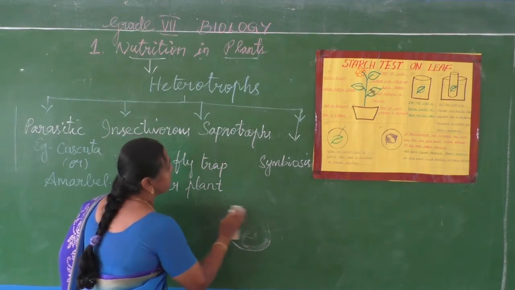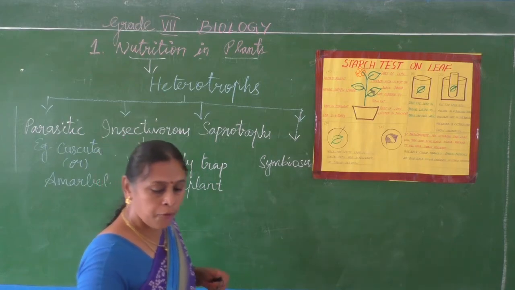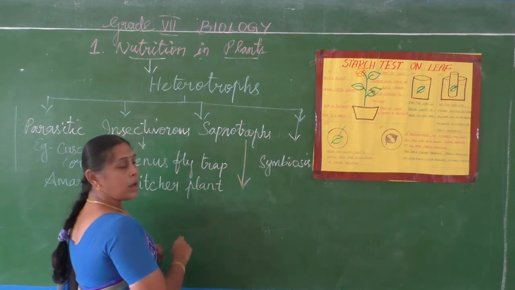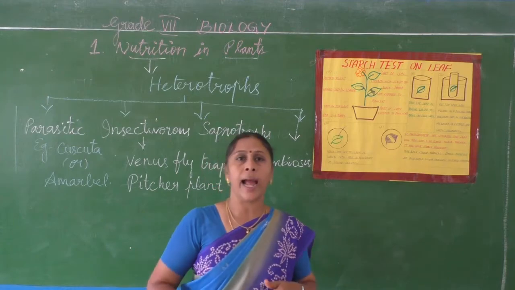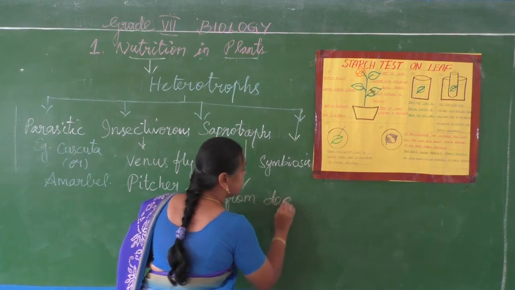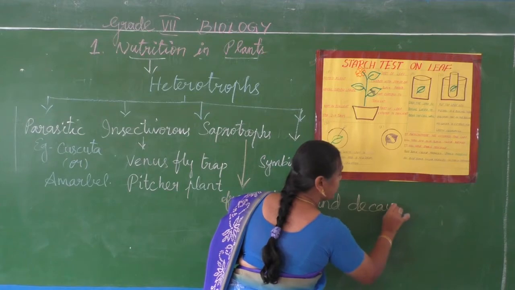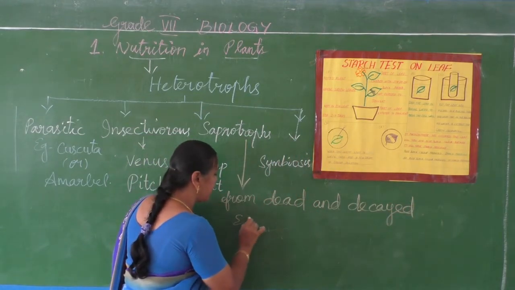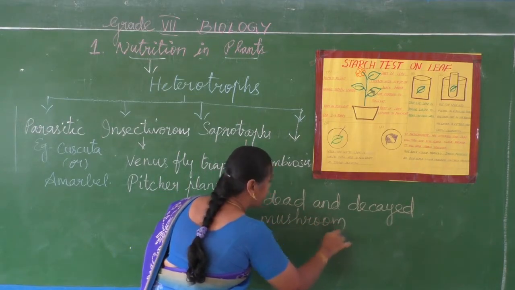Next one, saprotrophs. So saprotrophic mode of nutrition means obtaining nourishment from the dead and decayed organisms. For this, example, mushroom and bread mold.